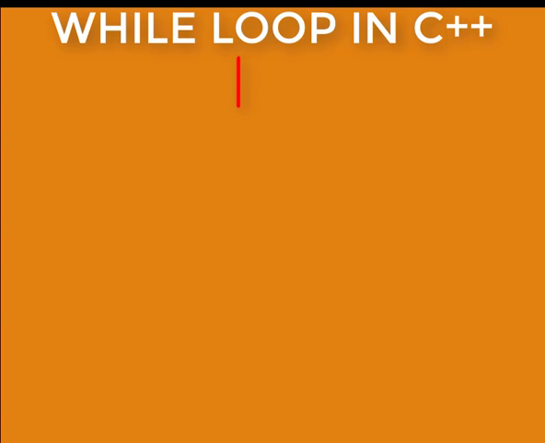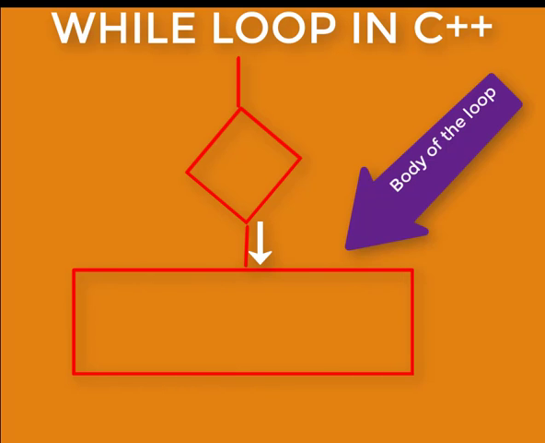So as you're coming down your code, as you will see here, you will encounter a loop, and that loop will contain a test, and also it will contain the body of the loop that contains the statements which will be executed more than one time.